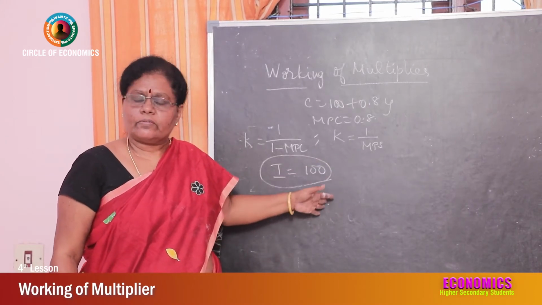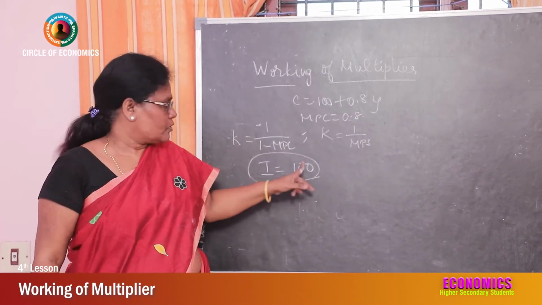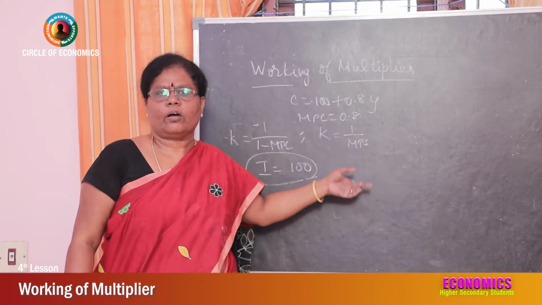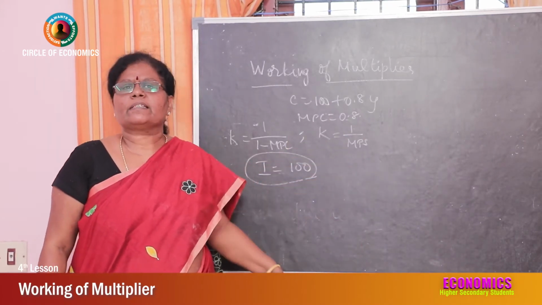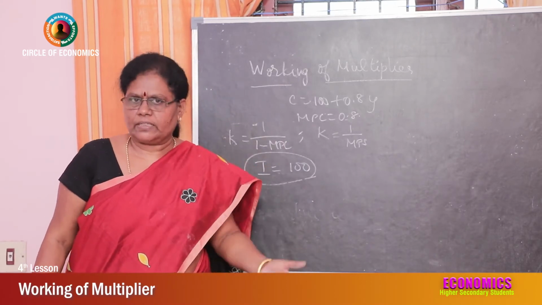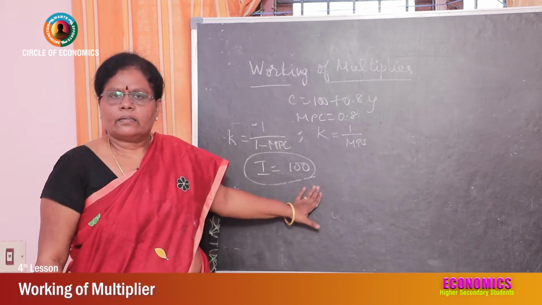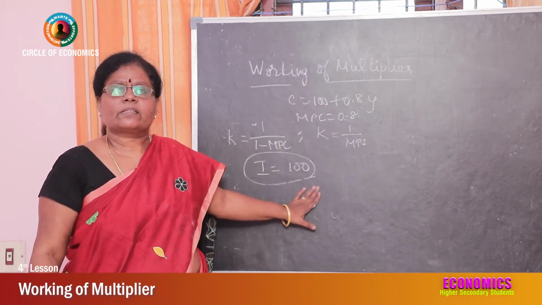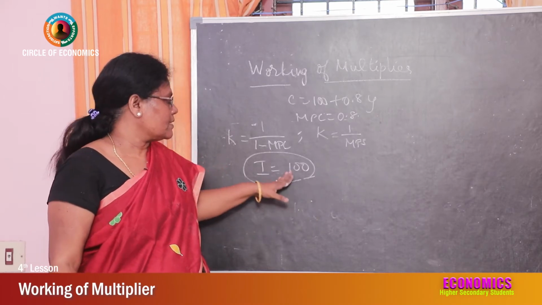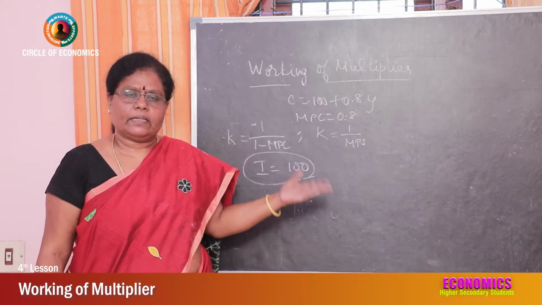This is autonomous investment that we have studied. Now we are studying the multiplier, isn't it? So invest 100 crores. This 100 is being supplied to all factors of production. That means it is the income of laborers, suppliers of raw materials, machinery and building. So income is distributed and is in the hands of the people.